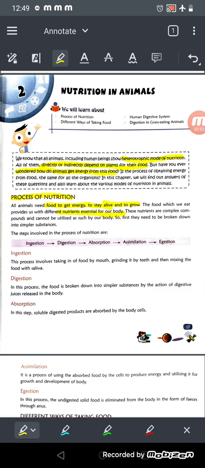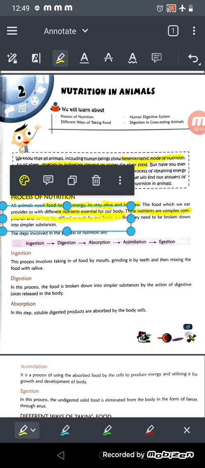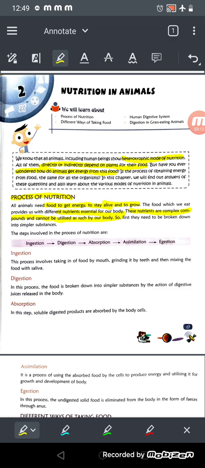These nutrients are complex compounds and cannot be utilized as such by our body. Except for the vitamins and minerals, protein, fats and carbohydrates we can't digest so easily. We need to convert them into simpler substances, so first they need to be broken down into simpler substances.